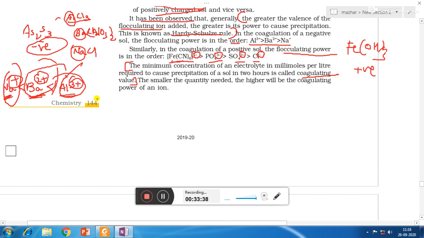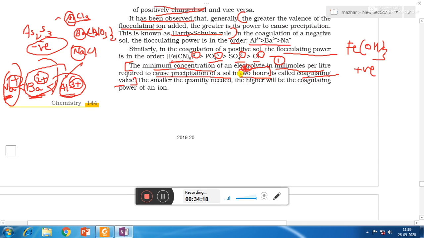definition is coagulating value. So what is coagulating value? The minimum concentration of an electrolyte in millimoles per liter required to cause precipitation of a sol in 2 hours is called coagulating value. So two conditions are there. First is that the minimum amount of electrolyte is required in millimoles per liter to cause precipitation of sol, and second condition is within 2 hours. Okay, so it should neither take less than 2 hours nor more than 2 hours. It should take exactly 2 hours.